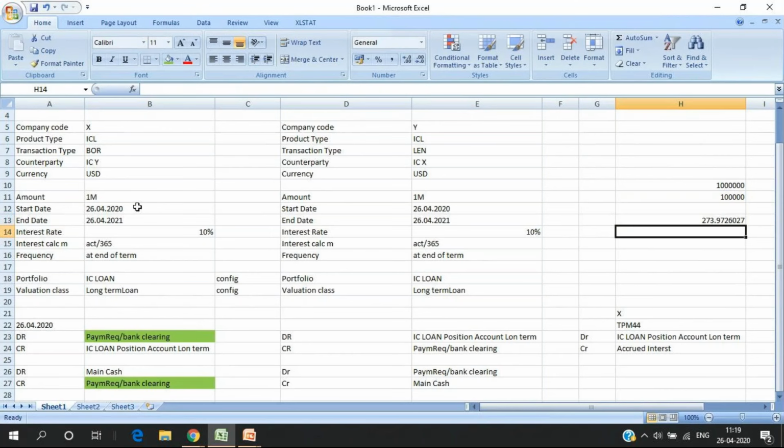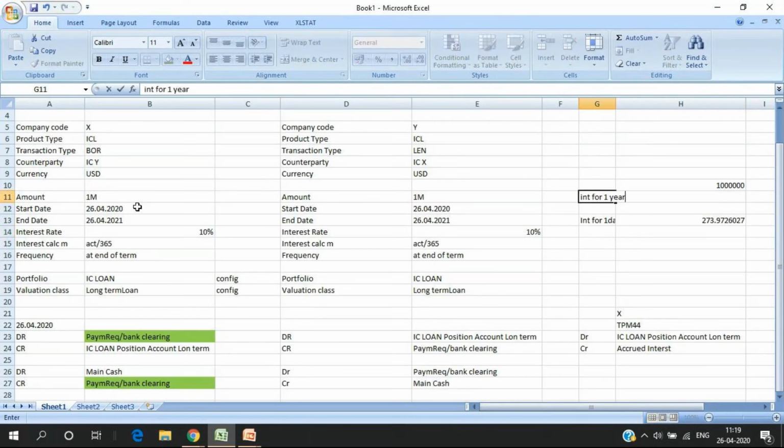Now, at the end of this month, I have created a loan on 26th. This month is for 30 days. So for this month, only 5 days are relevant for interest. Agreed? So 5 days are relevant. This is interest for 1 day, this is interest for 1 year.